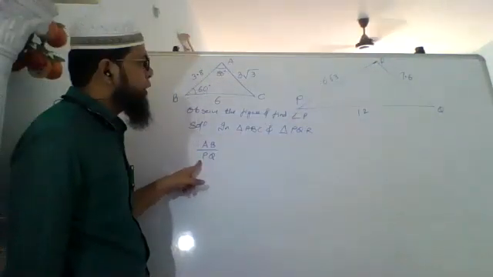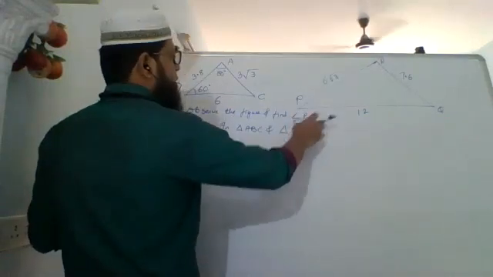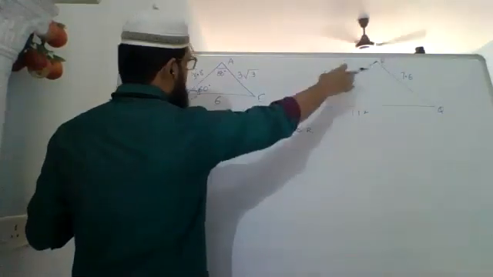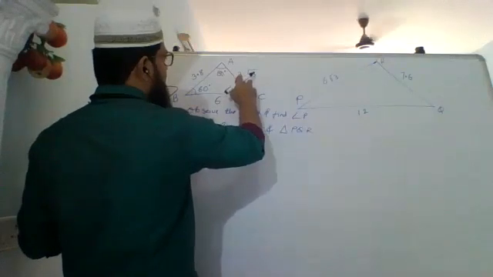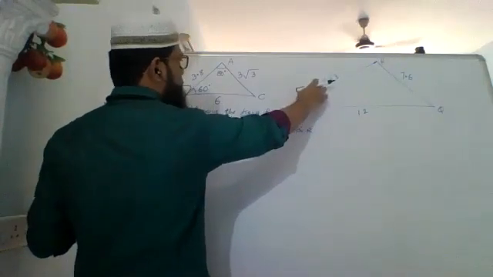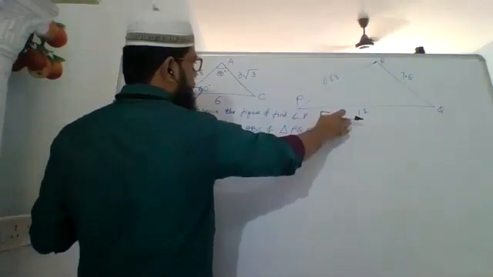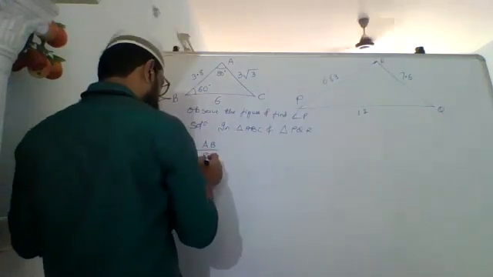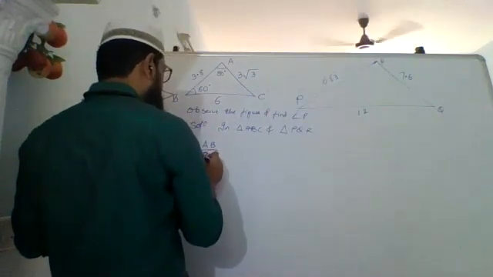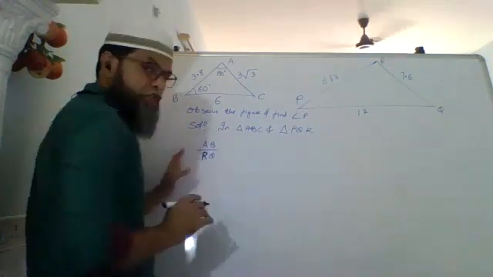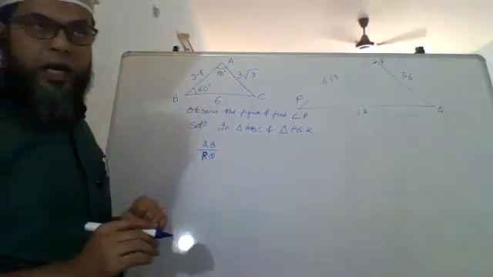So no need to take PQ. Here we are just trying to find out. Because 3 root 3 doubled is 6 root 3, and 6 doubled is 12. So instead of PQ, this is going to be RQ. This is what you have to pay attention to.